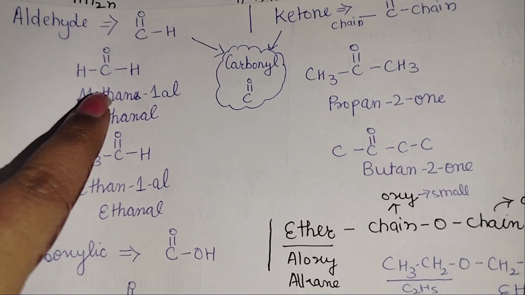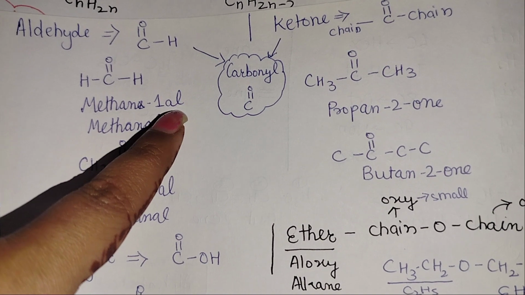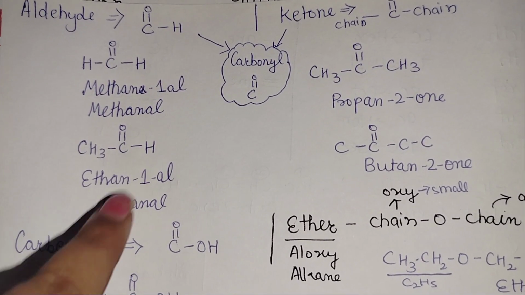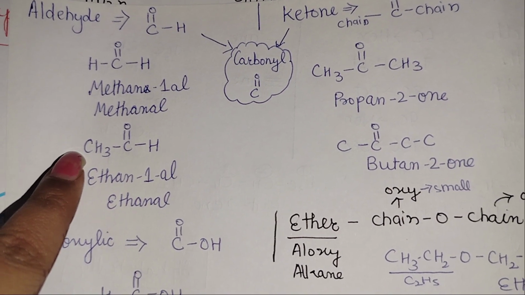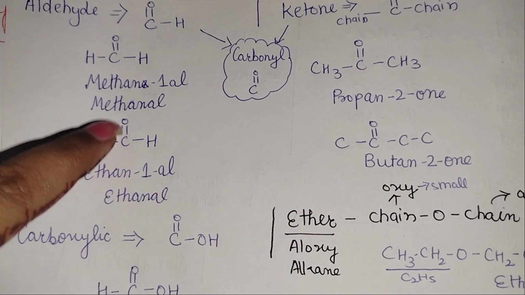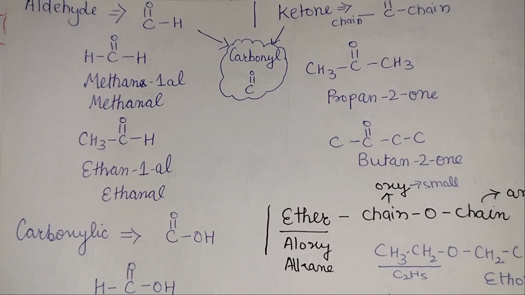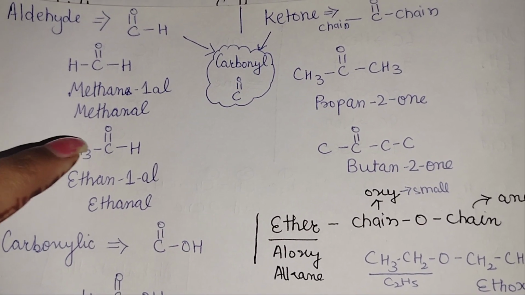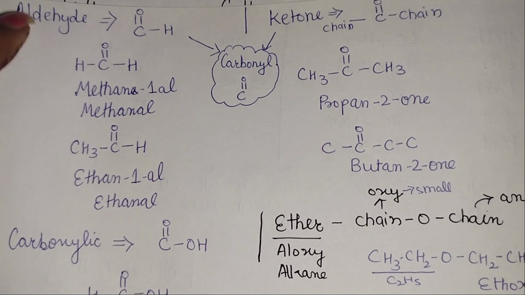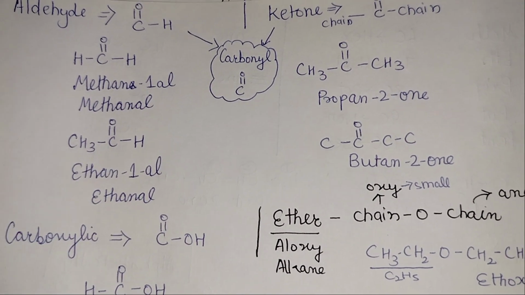All right. Firstly, look at the example of aldehyde. 1 carbon means methane. At position 1, you have 1 al. For aldehyde we are using "al". So what is this? Methanal. This is your ethane, 2 carbons. Okay. At position 1, you have this double bond with oxygen. So this is your ethanal. All right. Because we are going to start the counting from the functional group.